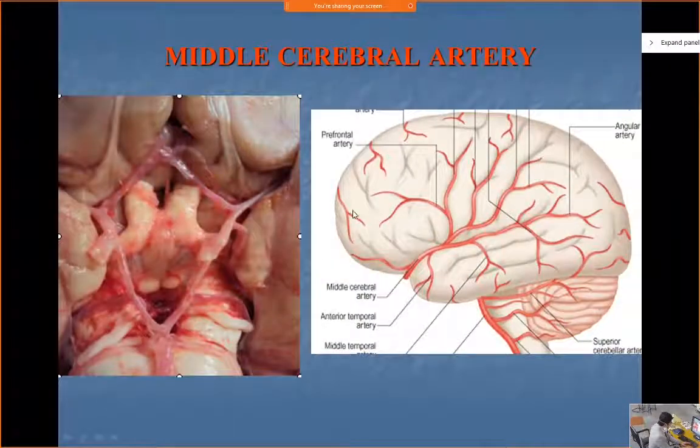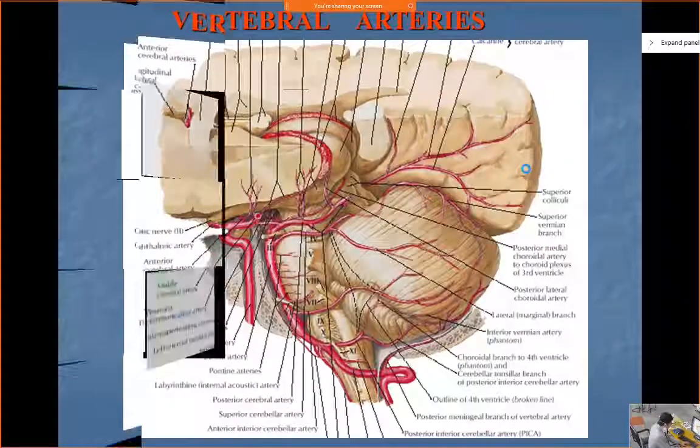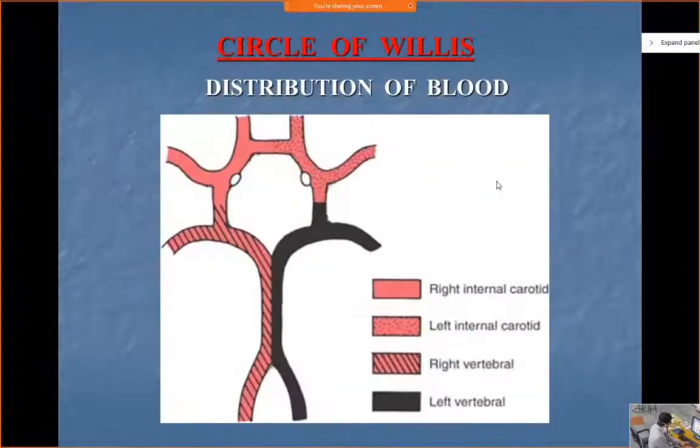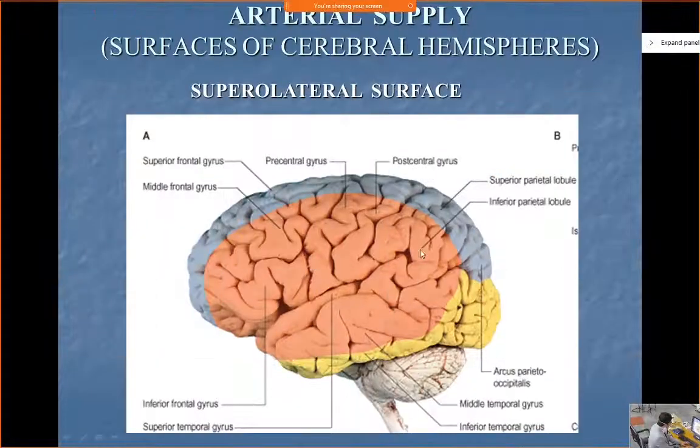See, some branches of the anterior cerebrals from that medial side will come in this 2 centimeter area, and it will supply the superolateral surface. Otherwise, the major part of the superolateral surface is supplied by the middle cerebral. Now the posterior cerebrals will supply the occipital pole and some part of the inferior aspect of the temporal area.